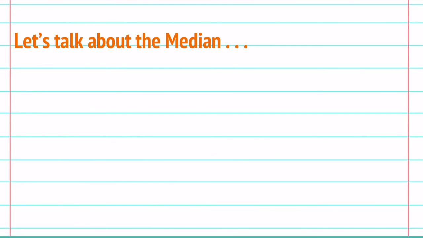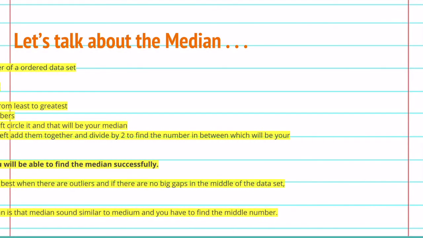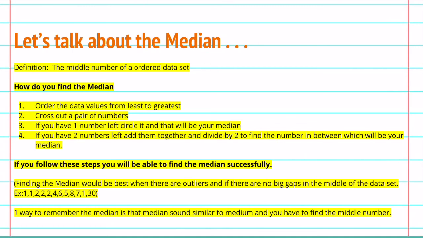Let's talk about the median. The median is the middle number of an ordered data set. To find the median, you need to order the data values from least to greatest. Then you need to cross out pairs of numbers. Step 3 is, if you have one number left, circle it, and that number would be your median.